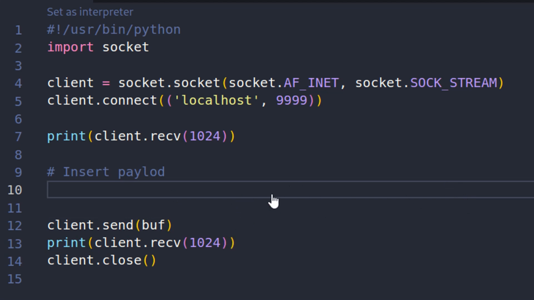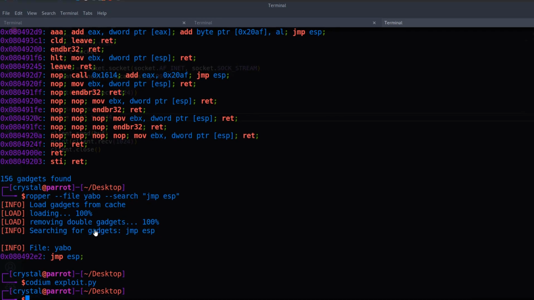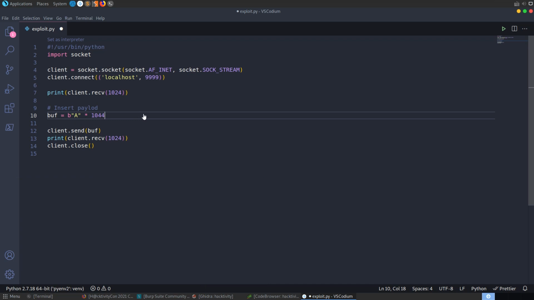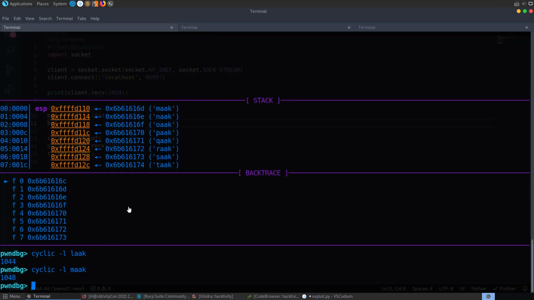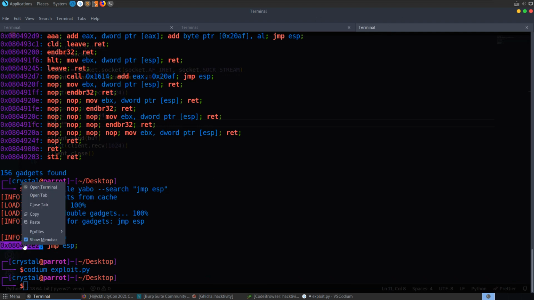So we know that we need buff equal to, first of all, A times 1044. That was the offset to our instruction pointer. If we go back here, 1044, and then we know that we need this jump ESP instruction, so we can say buff plus equals, and then we need to put in our jump ESP, which is right here.